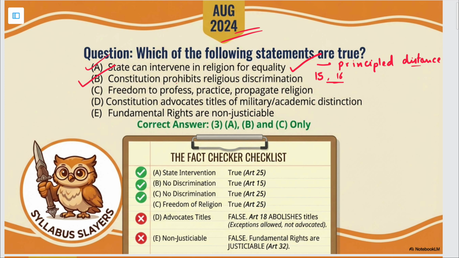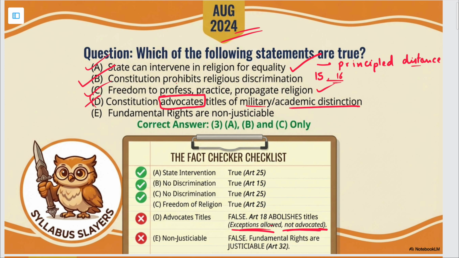ठीक है. Then freedom to profess, practice, propagate religion. ये भी है, आर्टिकल 25 में है. ठीक है. उसके बाद में Constitution advocates titles of military or academic distinction. देखिए, it has abolished titles. ठीक है, exceptions are allowed but it does not advocate any title. ठीक है, exceptions दिए हुए हैं but they are not advocated. ठीक है, so this will be wrong.